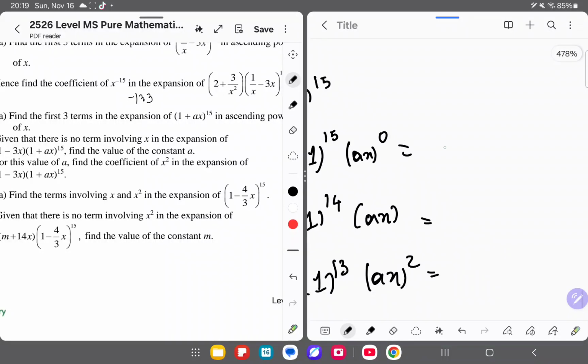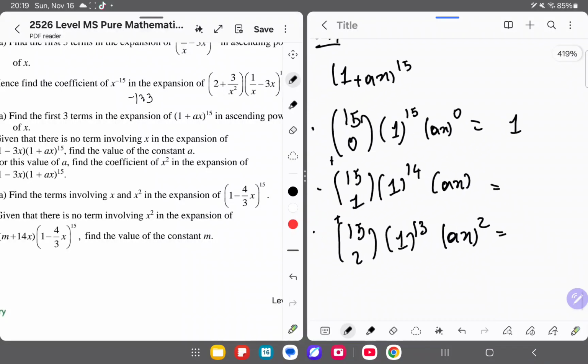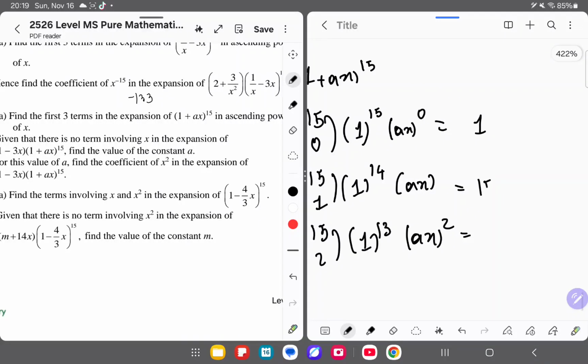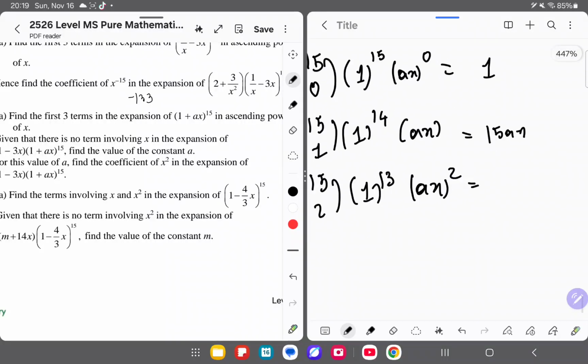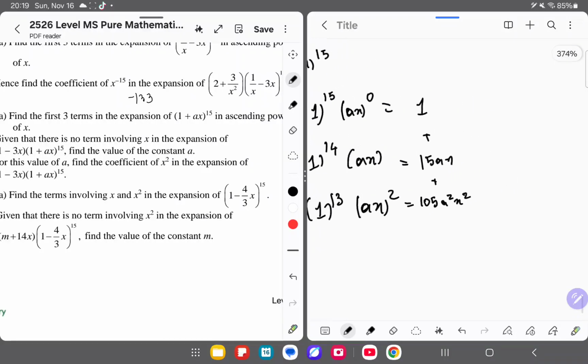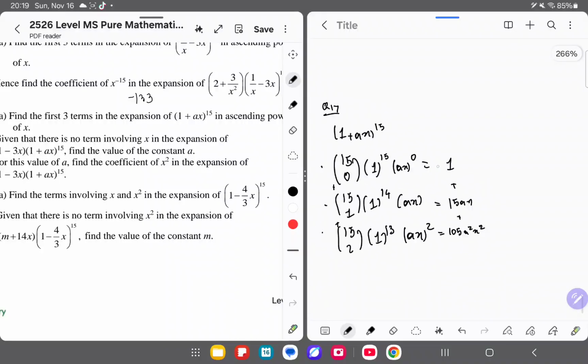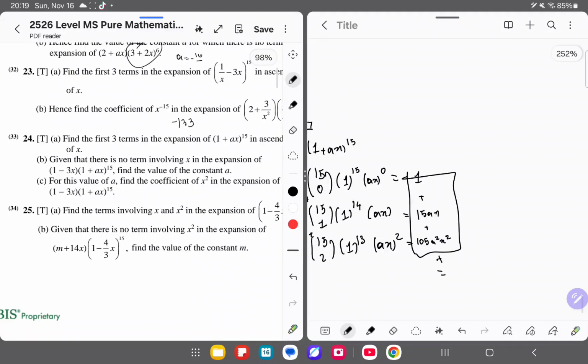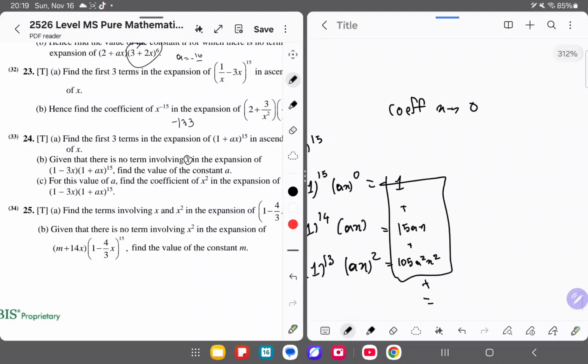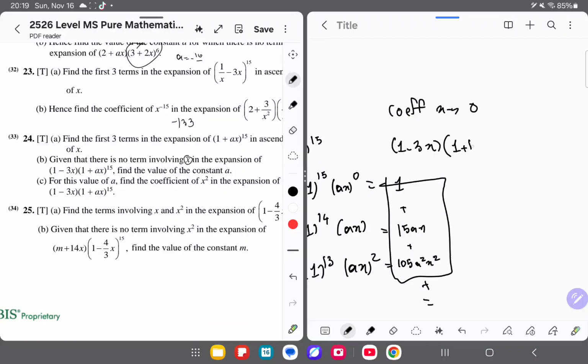So here it will be just 1. Over here it will be 15ax. Over here it will be 105 a squared x squared. And now we have our 3 terms. I won't even rewrite it. Just know that it's plus dash dash after that. So question part B, no term involving x, meaning the coefficient of x is 0. So we'll just write 1 minus 3x, and the expansion that we wrote down, we'll just copy it down.